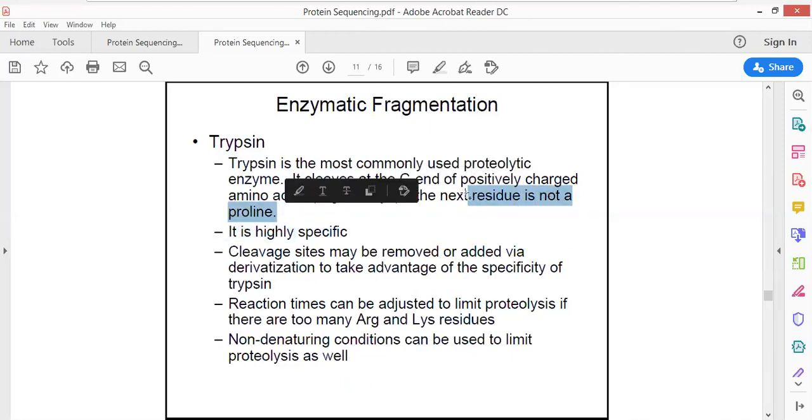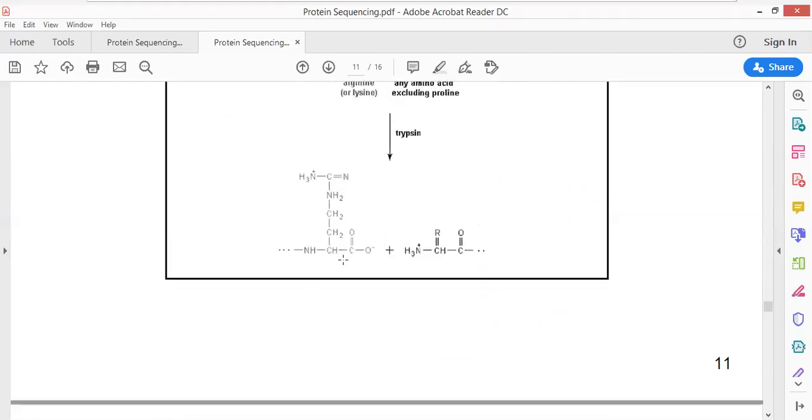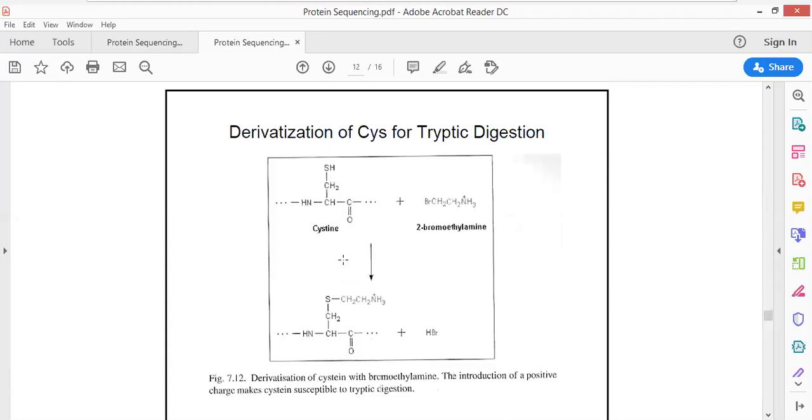Well, with this point, we are going to start from Pathfinder. In Pathfinder, this point is given much more effectively, where we would be talking about how enzymatic hydrolysis can take place. There is a concept of Rn and Rn minus 1, and there is a trick that could be used for remembering this cleavage: where trypsin is going to cleave, where chymotrypsin is going to cleave, where other different enzymes are going to cleave. This is the trypsin digestion that is going to take place.